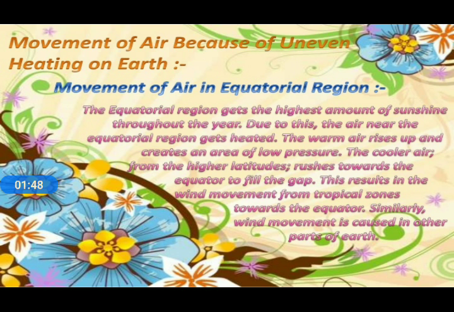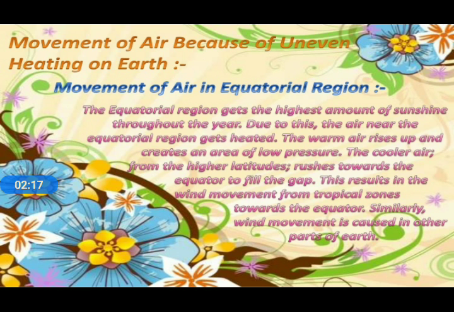Now, how are these higher pressure and low pressure regions created on the surface of the earth? That can be learned in this video. How can it be created? It can be created in two ways on the surface of the earth. Number one, uneven heating on the earth in the equatorial region, and number two, uneven heating on the land and the water.